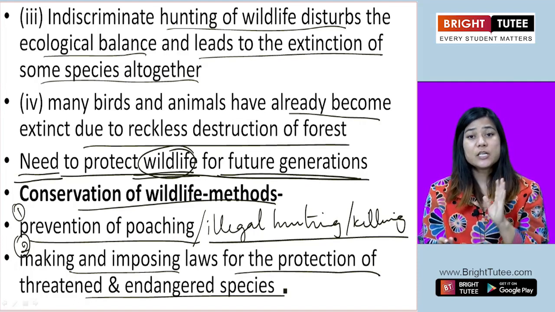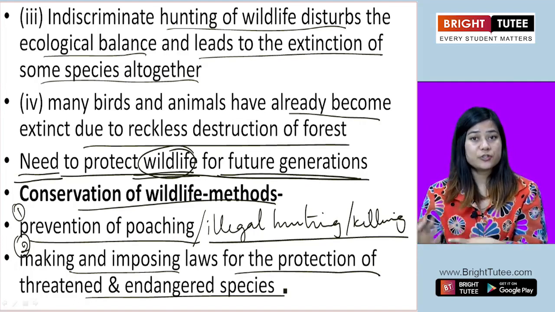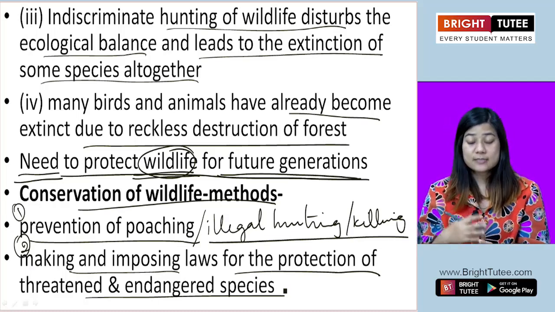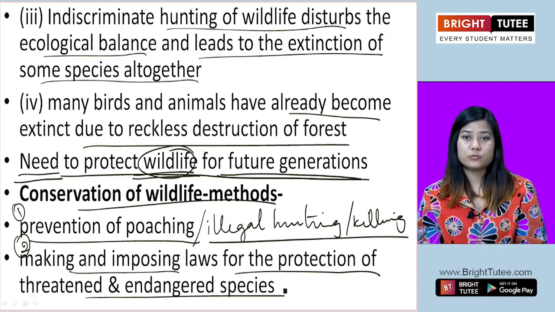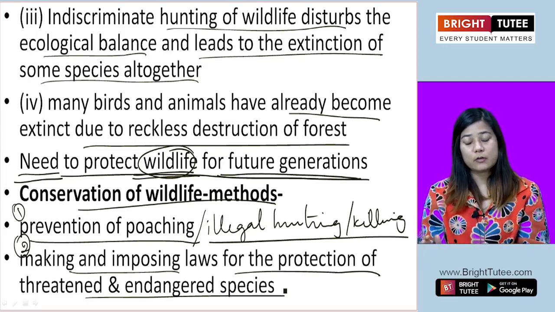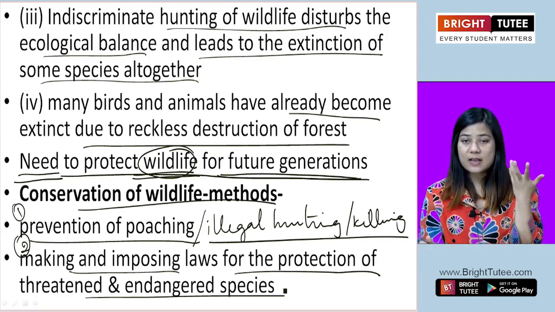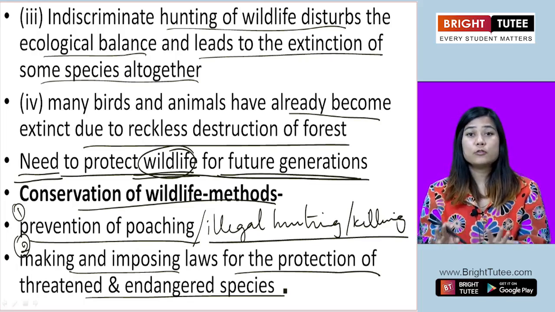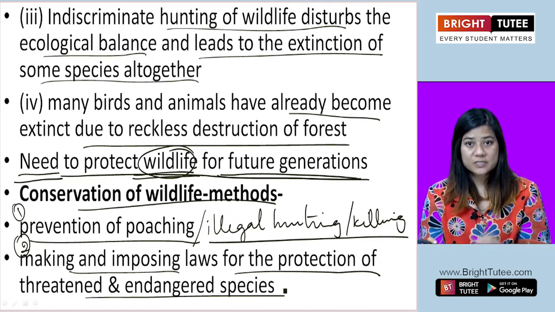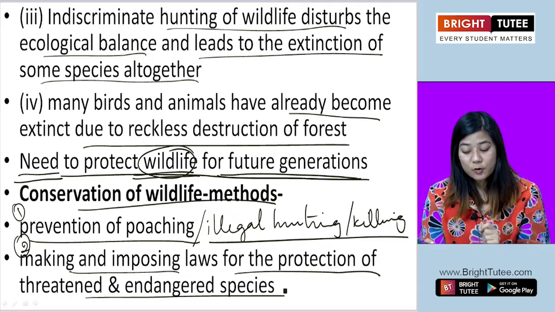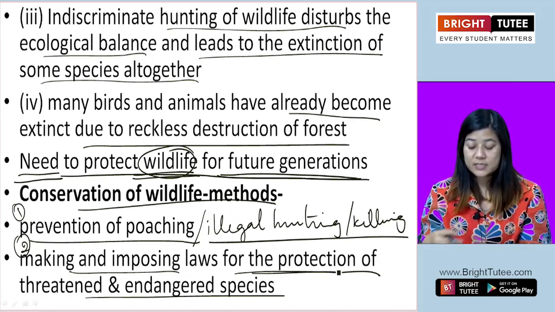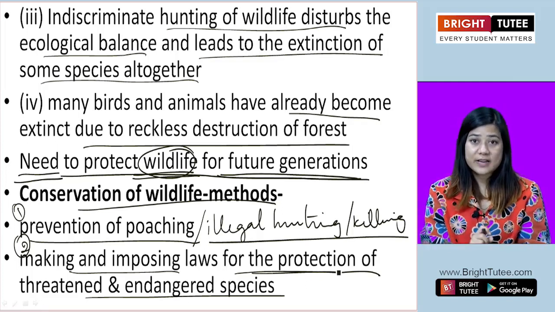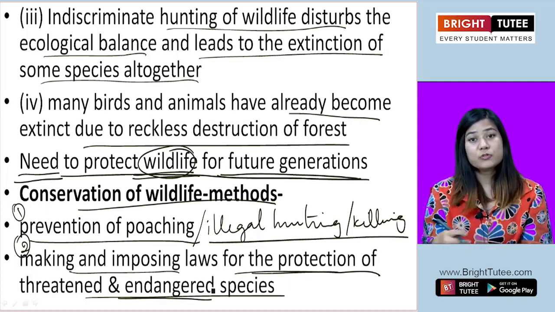We need to make sure that laws are introduced by the government or by the concerned bodies, and those laws are properly followed by all the people, be they higher officials or normal people. Everyone should follow those laws sincerely. By following those laws, we can protect the species of animals whose lives are threatened and endangered.